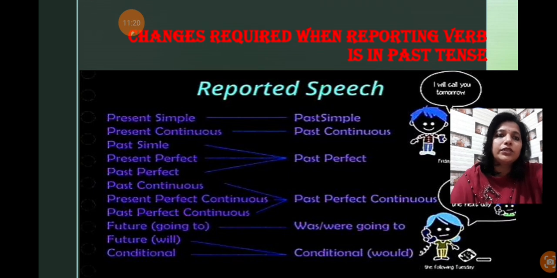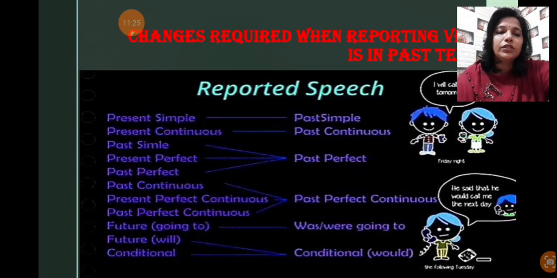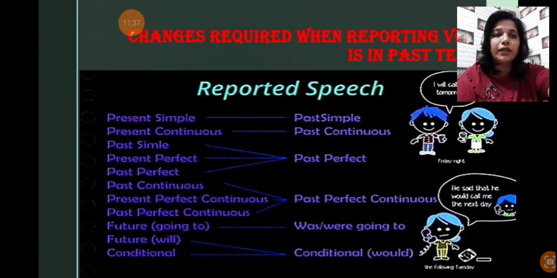Okay, now you can see in the flow chart, in the slide, what changes are required. Simple present, which I already mentioned, present simple, simple present, both are the same. So simple present will change into simple past. Present continuous will change into past continuous. Simple past, present perfect, and past perfect: these three will be changed into past perfect, meaning had plus third form is required.